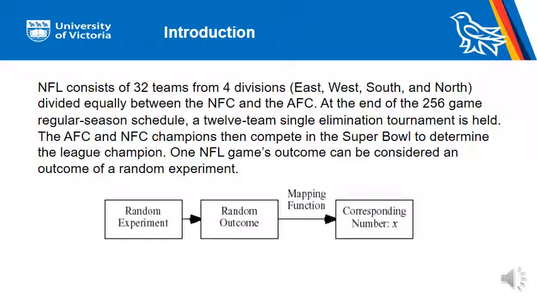First, introduction. We choose NFL as our design target. NFL consists of 32 teams from 4 divisions: East, West, South, and North. One NFL game can be considered as a random experiment.